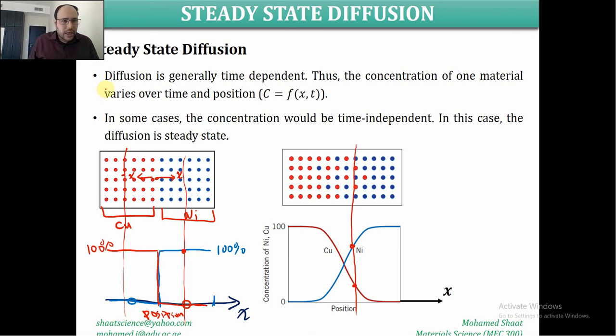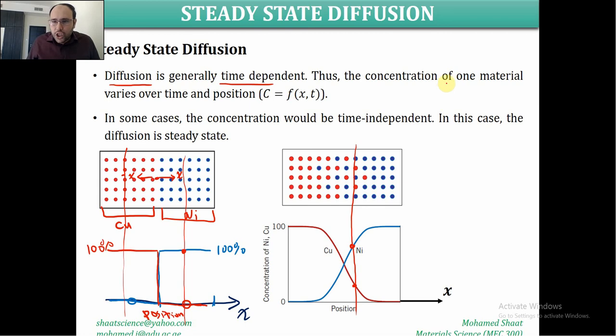So diffusion, as we mentioned, can be measured as a rate of change, or as a change in the concentration. Since the concentration is going to change over time for the nickel and copper as long as diffusion is taking place, this indicates that diffusion is generally time dependent. It means that the rate of the diffusion is going to change over time because the concentration is going to change over time.